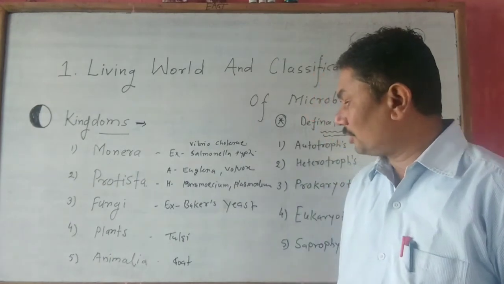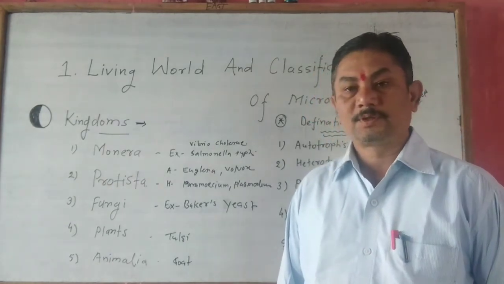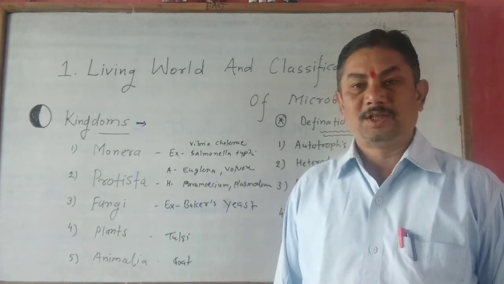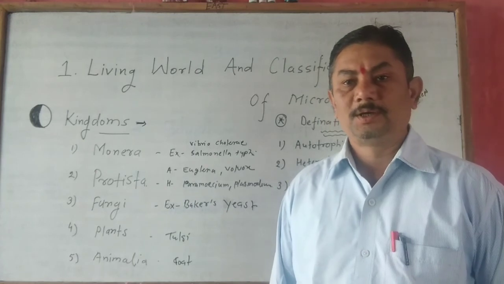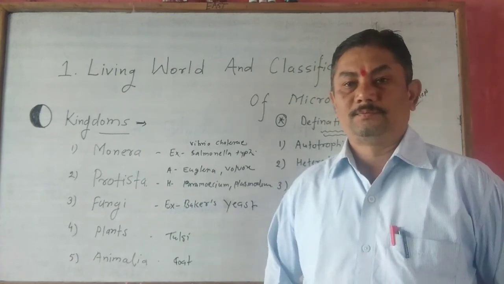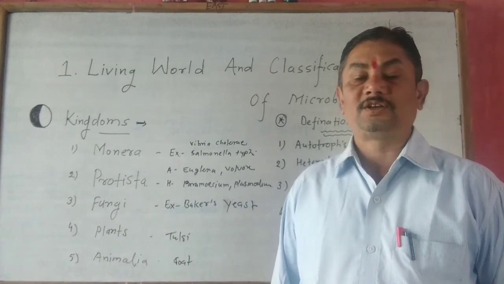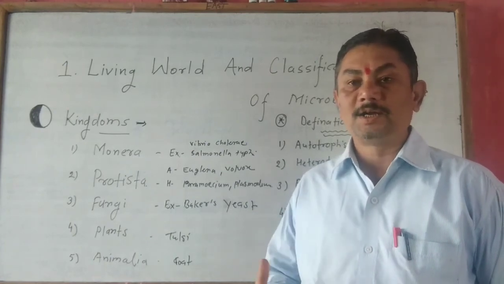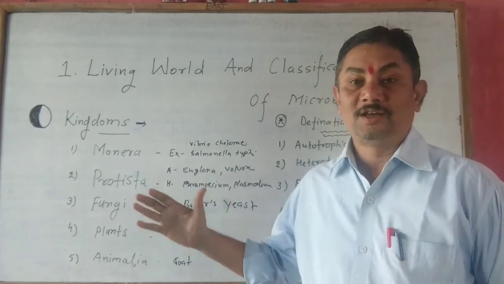And the fourth kingdom is plants. They are multicellular, they are autotrophic. The characteristics of plant kingdom are studied by us in class 9.